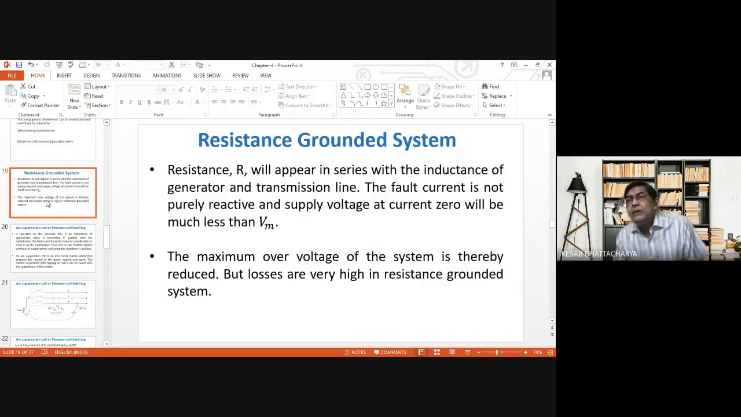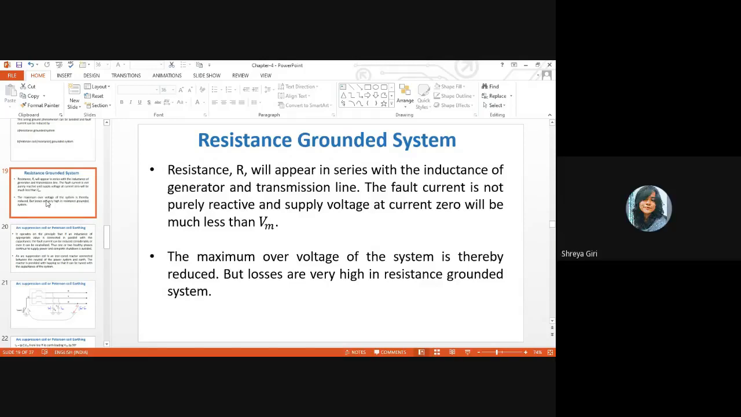But if we can manage to reduce the magnitude of the voltage appearing on the left hand side of the open poles from peak value to some lesser value, then the probability of restrike will be reduced. Do you understand this point or not?